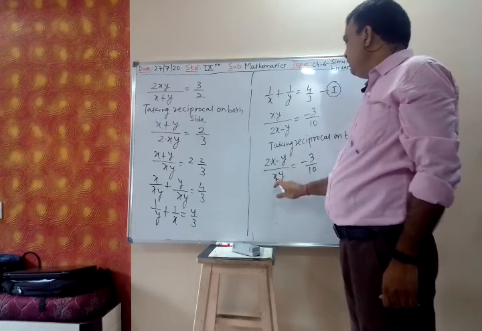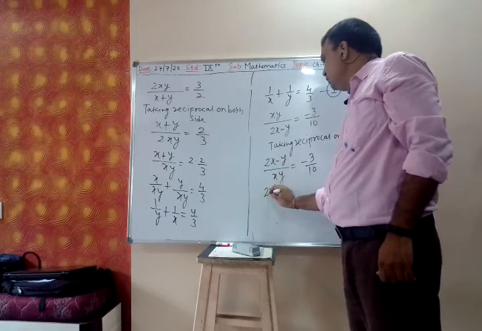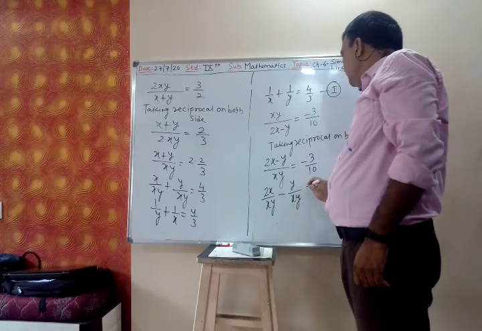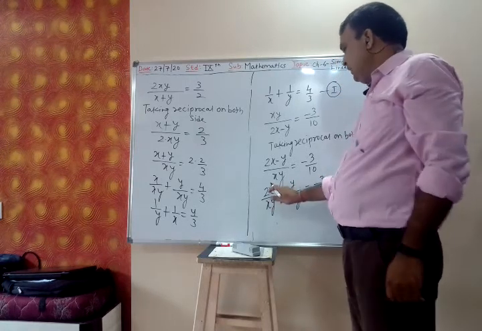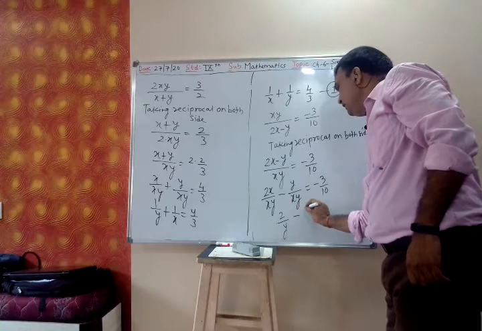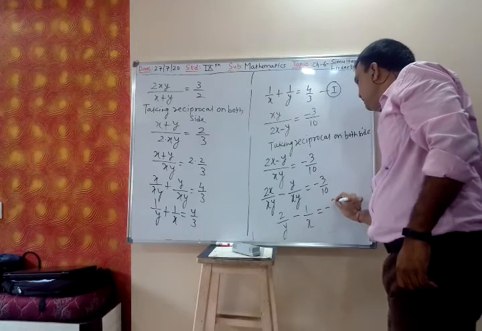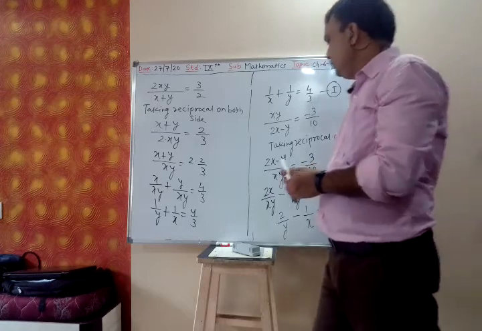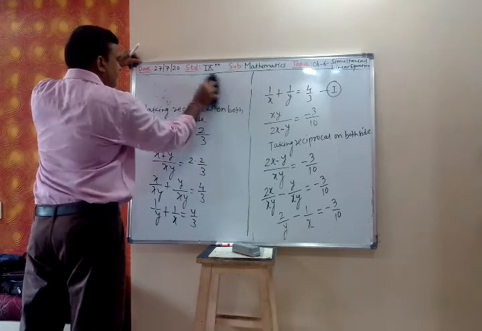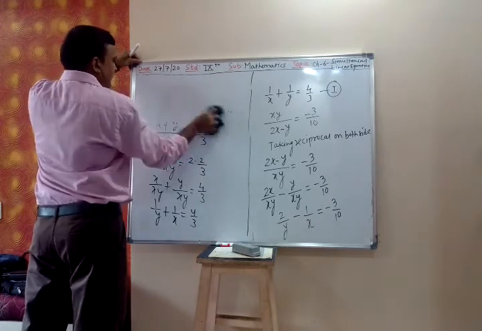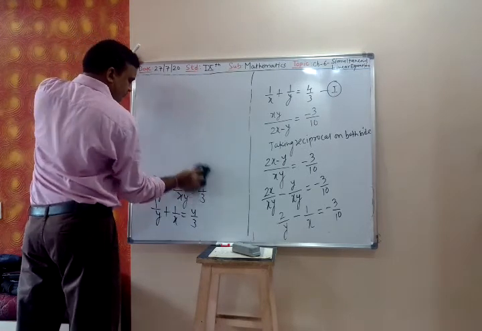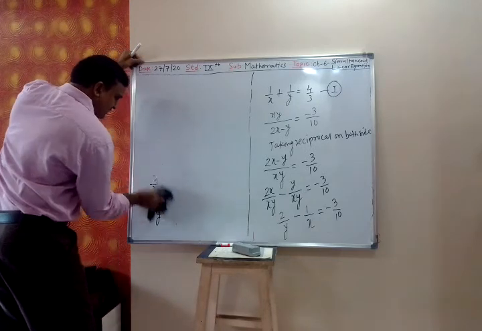So a minus b upon c is a by c minus b by c. So 2x upon xy minus y upon xy is equal to minus 3 by 10. Now x gets cancelled, so that is 2 upon y minus 1 upon x is equal to minus 3 by 10. 2 will be left in the numerator, so 2 upon y. This I will write first x.